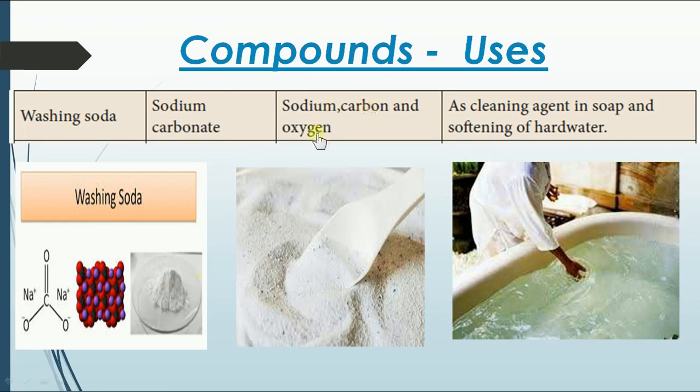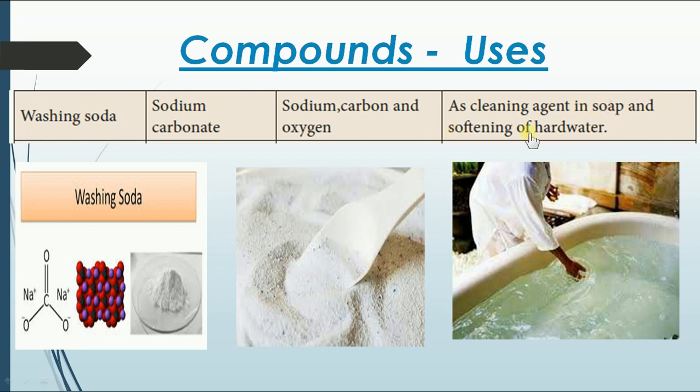Sodium, carbon, and oxygen are the ingredients, or we can say constituents, of this washing soda. You can see this detergent picture, nothing but sodium carbonate. What is the purpose it is used for? As a cleaning agent in soap. Yes, we clean our clothes with soap powder. So that is the first use.